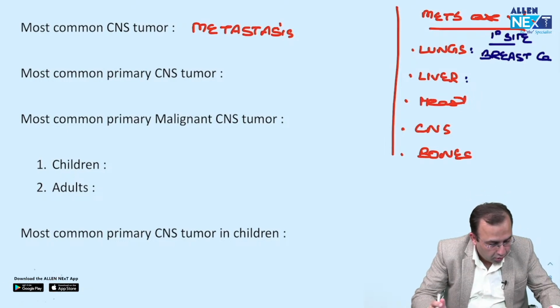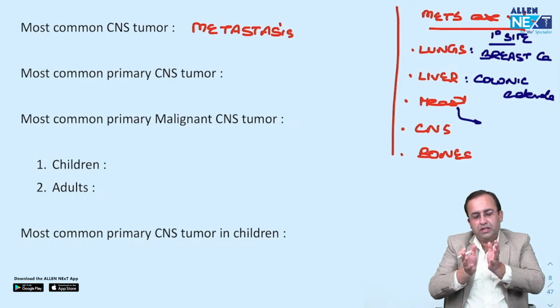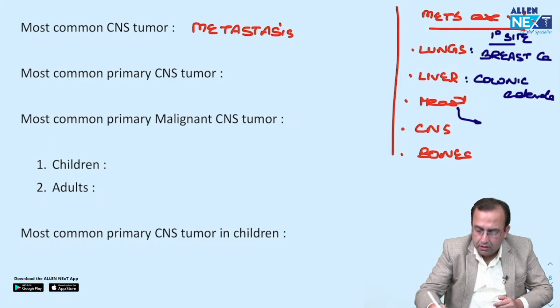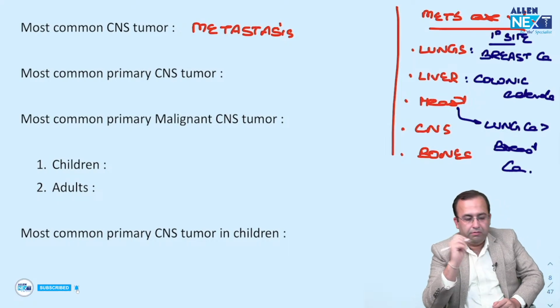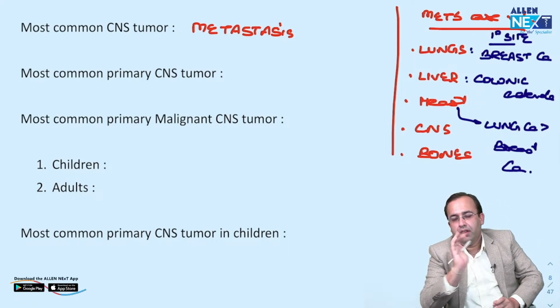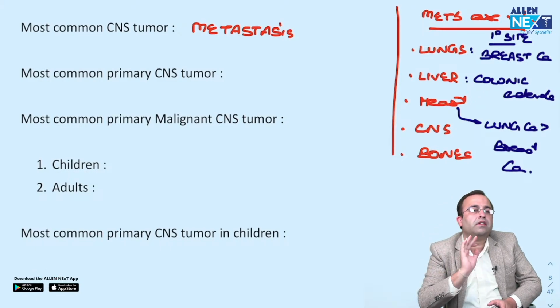That is colonic adenocarcinoma. Liver, colonic adenocarcinoma. Versus heart. Heart is surrounded from all the sides by lungs. That is lung cancer followed by breast cancer. Lung cancer followed by breast cancer. Again, an important high yield point, metastasis, they are the most common at these sites.